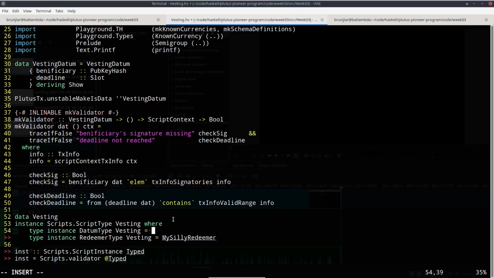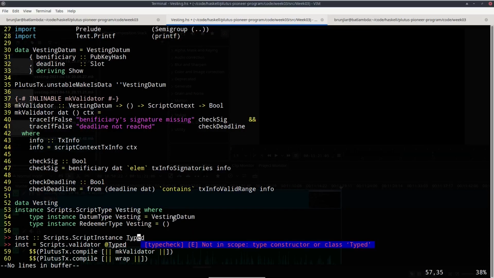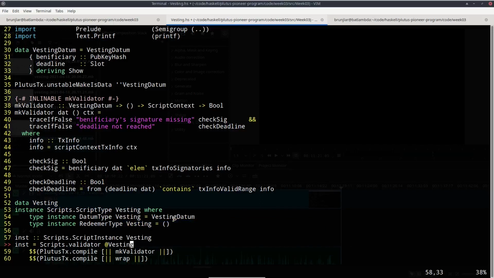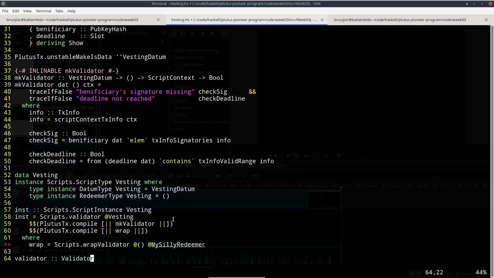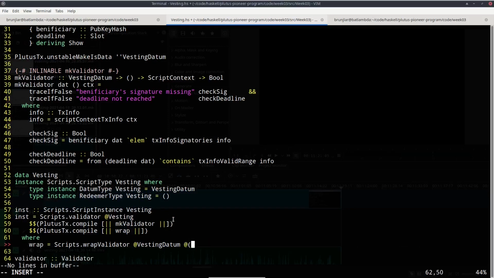The datum type is now our vesting datum. And redeemer is just unit. So vesting, vesting. That should be fine, except here we also have vesting datum and units.